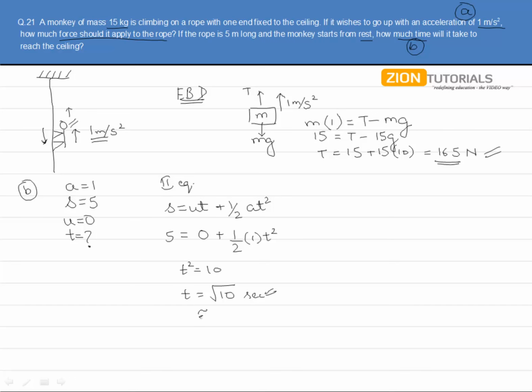So this can be approximated as 3.16 seconds. Now, in this question, you need to notice that this force that the monkey should apply on the rope will be coming from the tension in the rope. How this phenomenon is actually working, here comes the role of static friction that is acting between the monkey and the rope. This you will learn in the chapter of frictional forces.